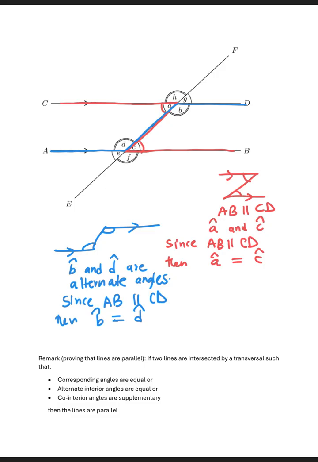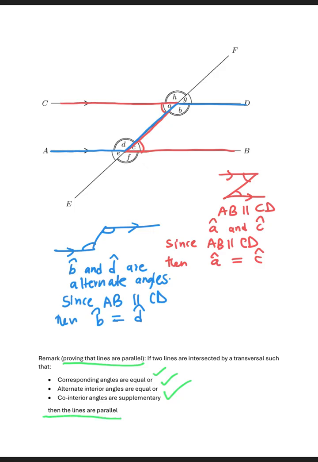And then we have a remark here for proving that lines are parallel. So let's say you want to prove that lines are parallel. The remark says that if two lines are intersected by a transversal such that the corresponding angles are equal, or the alternate angles are equal, or the co-interior angles are supplementary, then you can make a conclusion that the lines are parallel.